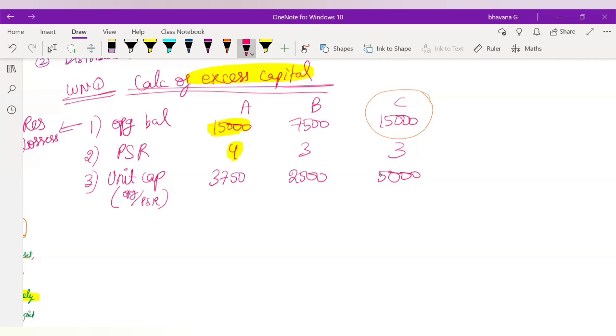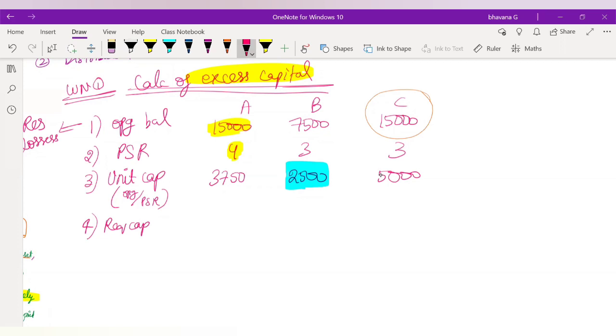Okay, so once you have found out your unit capital, what you have to do in your 4th step is find out, from the 3rd step, which is the least capital. Is A's capital the least, or B's capital, or C's capital? Can you please tell me which is the least capital amongst the 3? B. Very good. So you have to choose the capital which is the least. Here the capital which is least is of B. It is 2,500. So in the 4th step, you have to find out something known as your required capital.